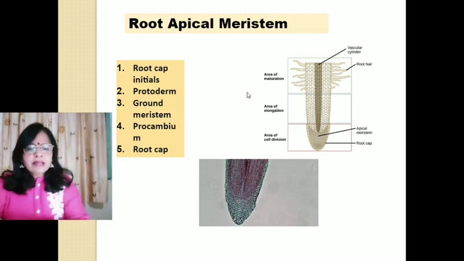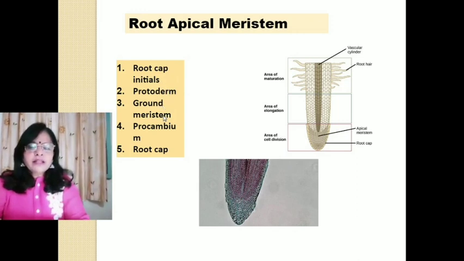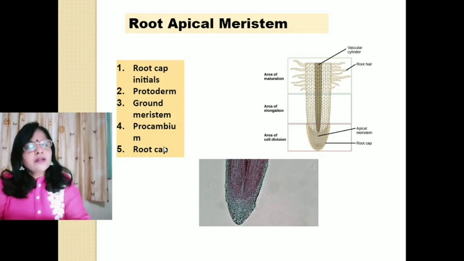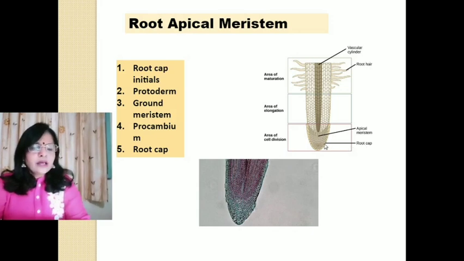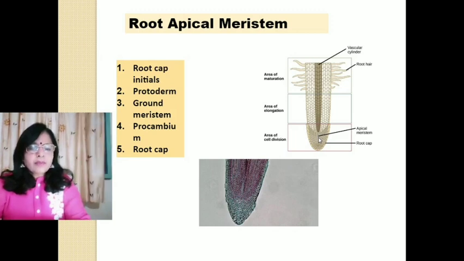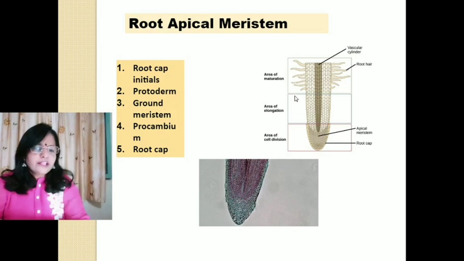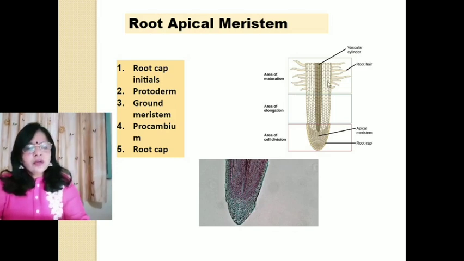Root apical meristem is divided into five parts: root cap initials, protoderm, ground meristem, procambium and root cap. At the tip of the root apical meristem, the root cap is found, and below the root cap, the apical meristem is found. So meristem is present in a subterminal position. And then the area of elongation, area of maturation, and area of root hairs.